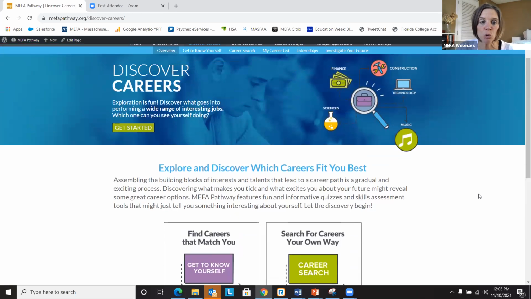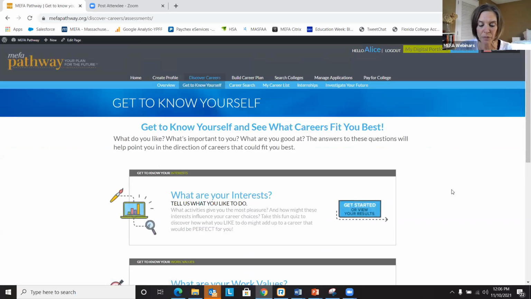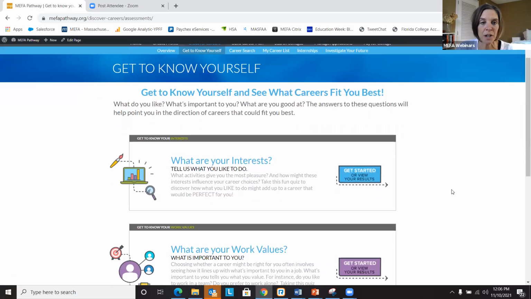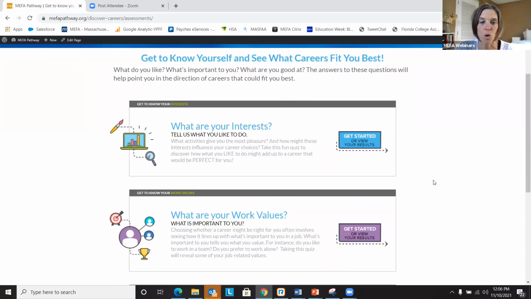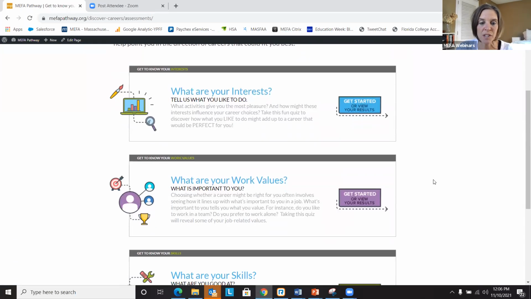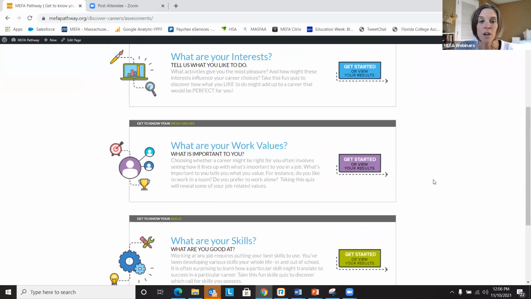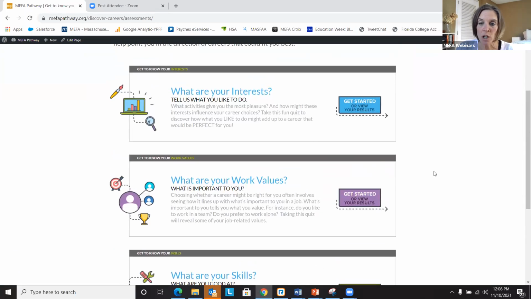All right, so let's look at our assessments here. There are 3 assessments within MEFA Pathway. Within Get to Know Yourself, we have: What are your interests, what are your work values, and what are your skills. The interest assessment and the work values assessment results automatically will populate onto the career search page.